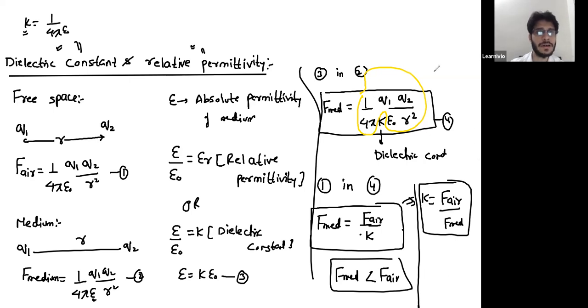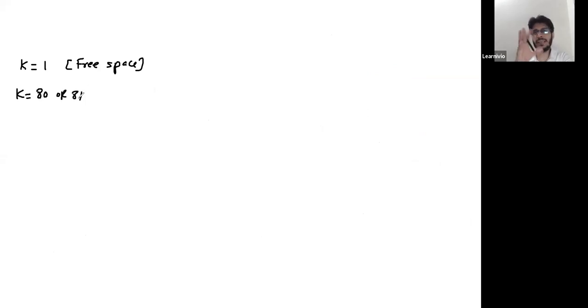Next, you will need the dielectric constant of some basic media. The value of the dielectric constant is 1 for free space. When I say free space, that means it's either air or vacuum. The value of the dielectric constant is 80 or 81, basically 80 point something, so some authors use 80 or 81. This is for water. The value of the dielectric constant is infinite for conductors. If you have a conducting medium, then for that conducting medium, the dielectric constant is infinite.